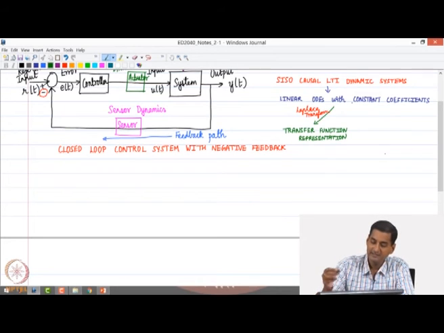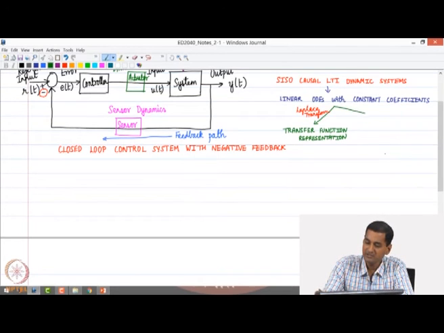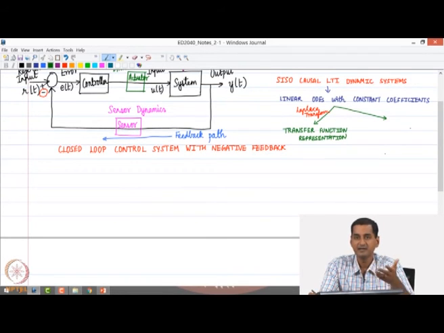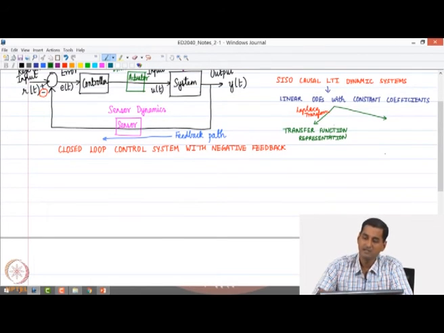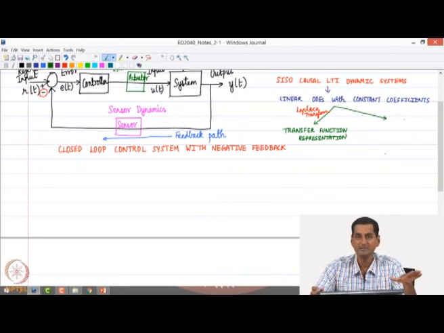On the other hand, let us say I do not apply the Laplace transform on the governing equations, but I stay in the time domain itself. What do I mean by that? We will be recapping Laplace transforms in the next class. But if you recall from engineering mathematics courses, the Laplace transform takes functions that are real valued functions of real variables and converts them to complex valued functions, right? So, in the complex domain.